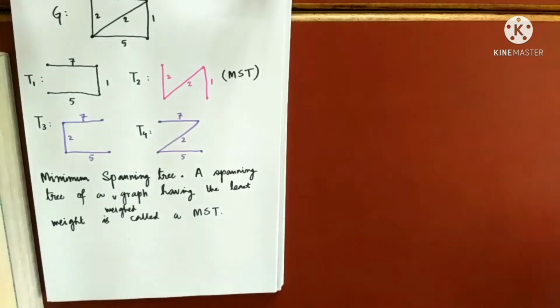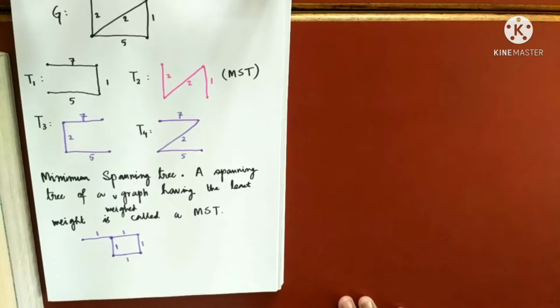So I talked about spanning trees. I also talked about minimum spanning trees, right? Am I clear on what I said about spanning trees and minimum spanning trees? Now let me ask you a few questions. You know spanning trees are not unique. So my next question is, is the minimum spanning tree unique? Again, the minimum spanning tree may not be unique.